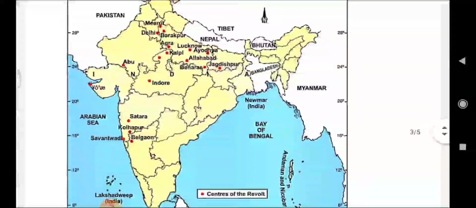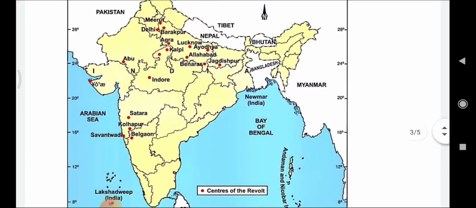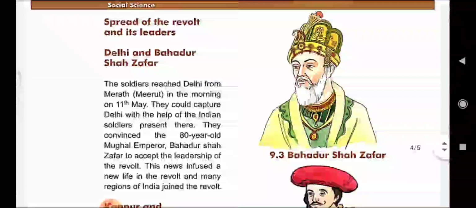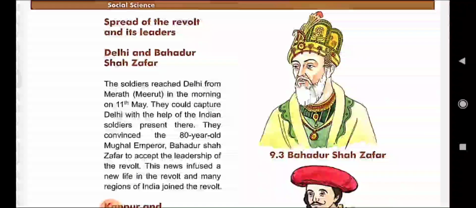My dear students, here is a map of India showing which were the main parts of India joining the revolt, the major centers of revolt of 1857. Now let's see the spread of the revolt and its leaders. Who were the main leaders who spread the revolt and guided the people to revolt against the Britishers? The very first comes Delhi and Bahadur Shah Zafar.